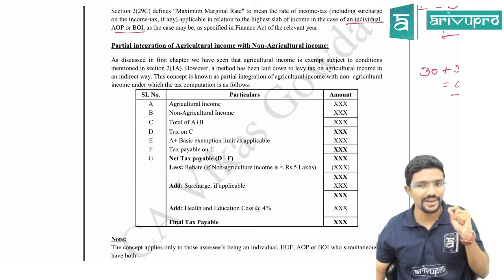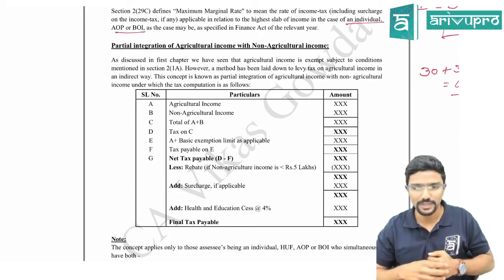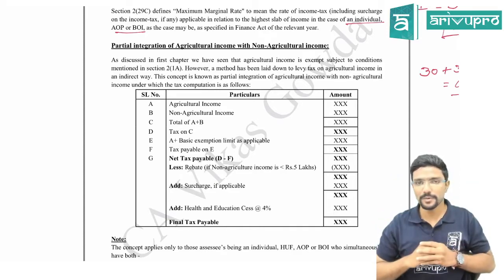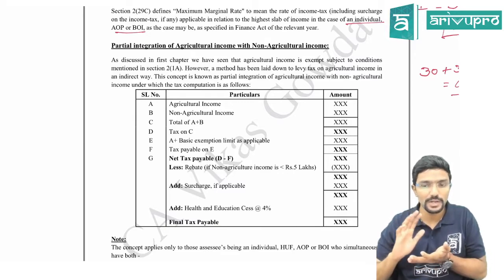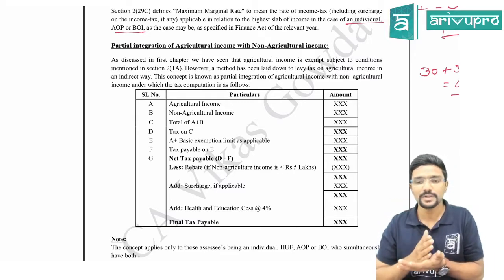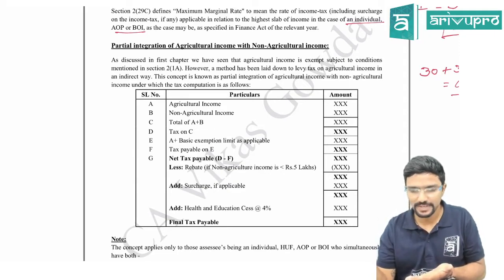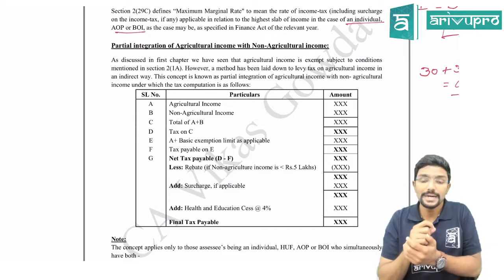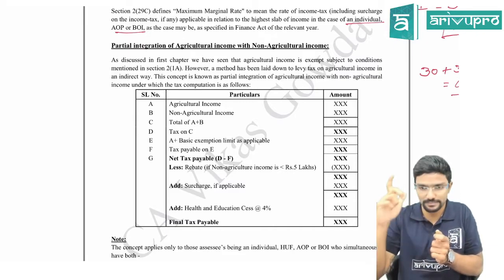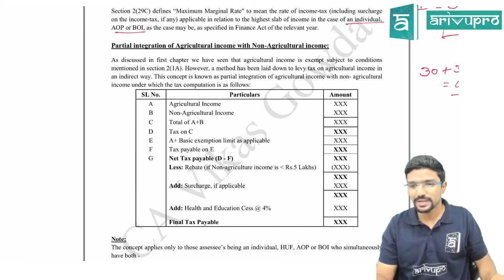Agriculture income is defined in section 2(1A), whereas exemption is given in section 10(1). Guys, one small trick you remember: definitions will normally be given in section 2 clause something, and they go in alphabetical order, so that you can remember it at least as a shortcut.